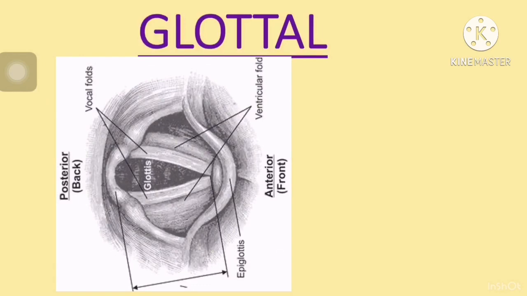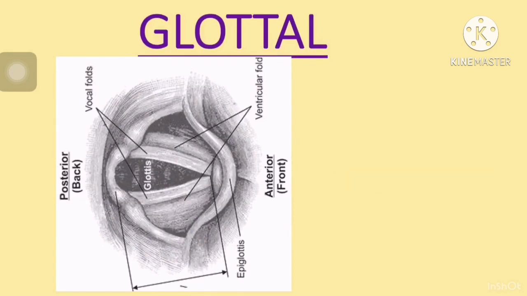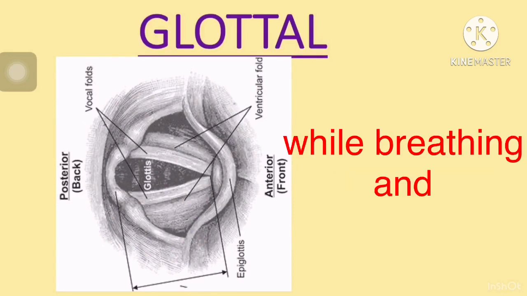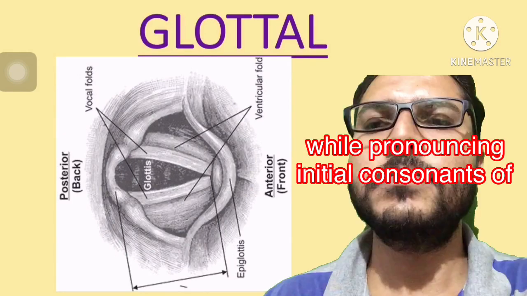So see here, same position as if you are facing towards right direction, your vocal cord is positioned in the same way.